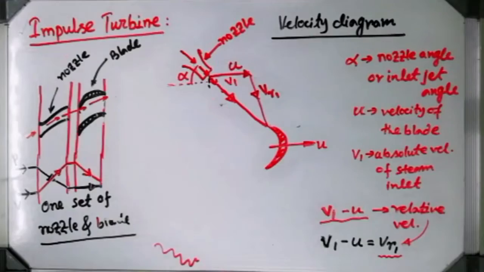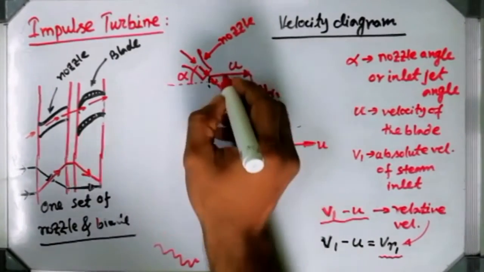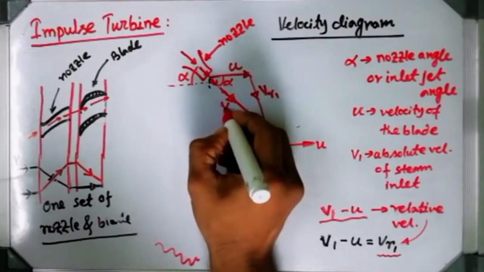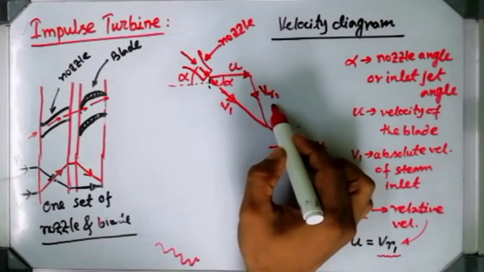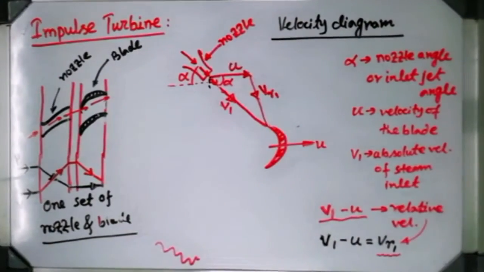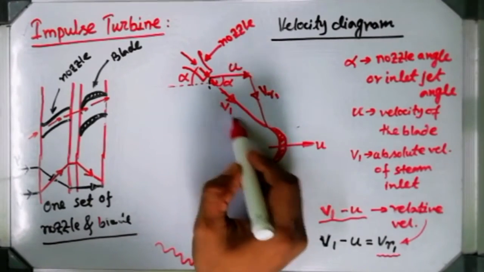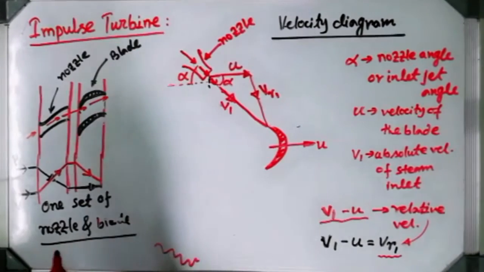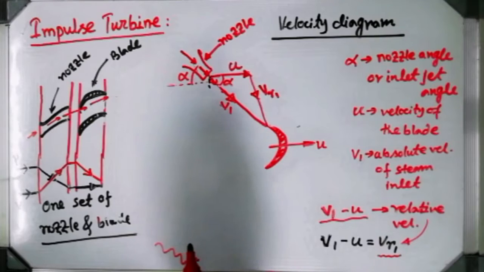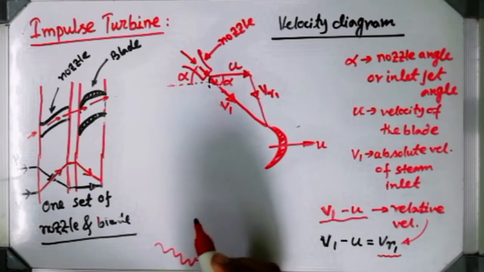Okay, now where am I going to place this alpha? Obviously alpha will be placed over here. This is V1, this is VR1, this is the blade velocity, and alpha is the nozzle angle. Now I have already shown you that if V1 is inclined, then it must have two components: one vertical component and one horizontal component, isn't it?